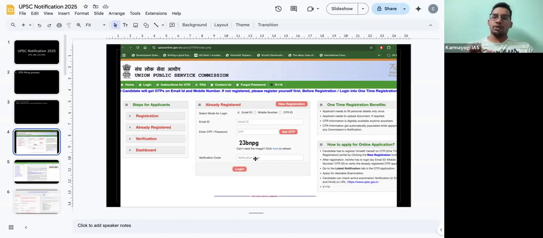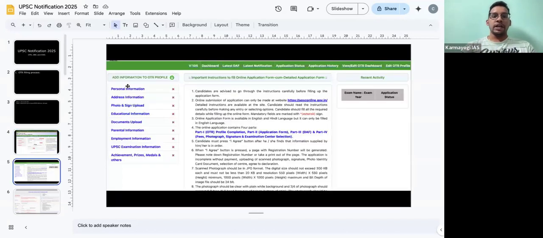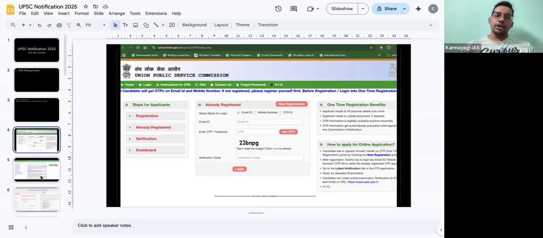And this is the most suitable step. Rather than giving your mobile number, it's better to give your email ID, and check the inbox or spam folder. You will get the OTP immediately and then log in. And even if you're already a registered person, there is only one step that has been completed, that is the personal information. Rest of all the things you need to do again.